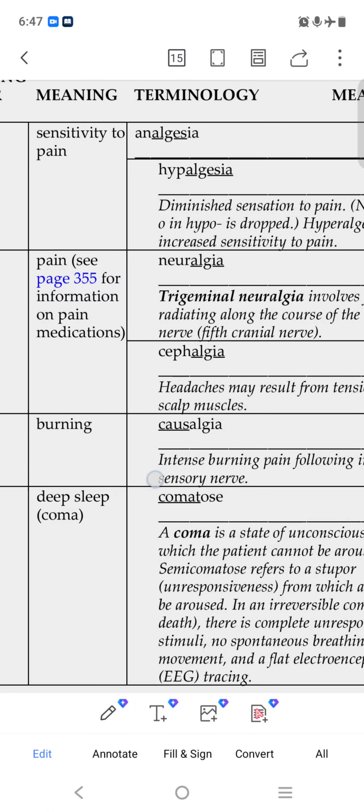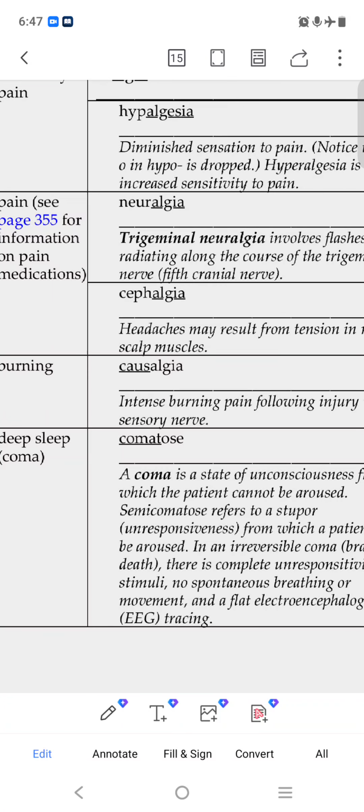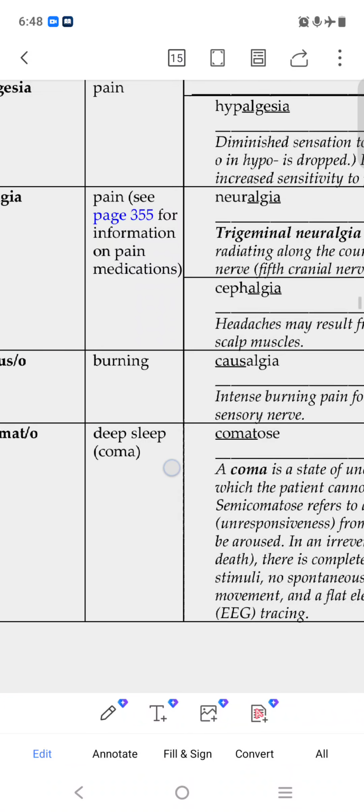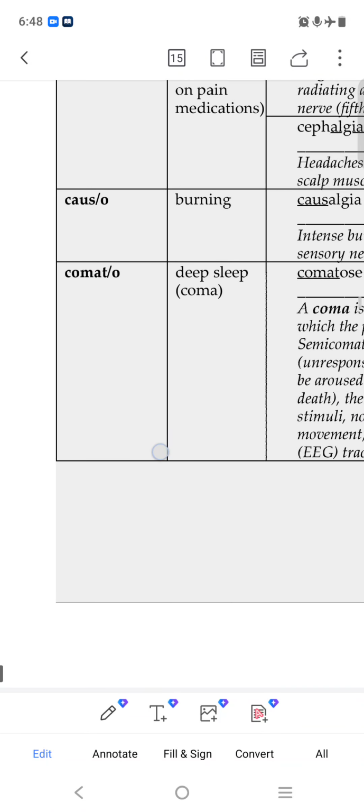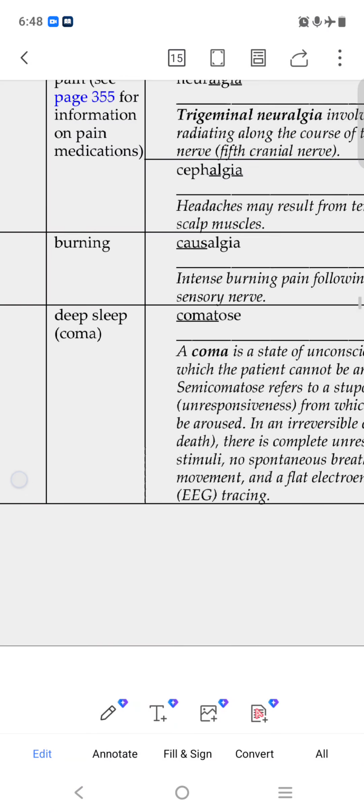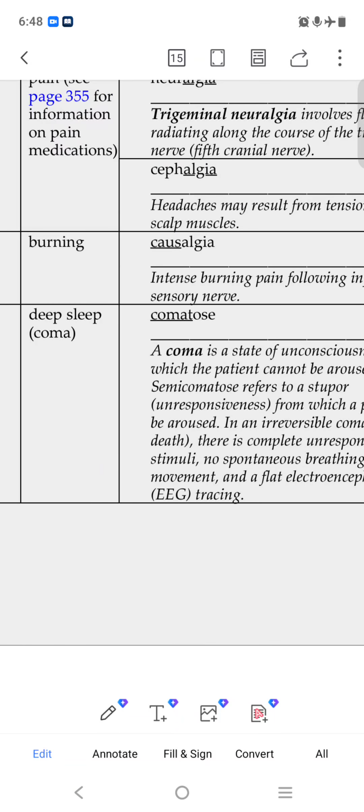Neuralgia, nervous system pain. Trigeminal neuralgia, the pain happening in the trigeminal area. Cephalgia means pain in the head, headache we can say. Causalgia, the burning pain.